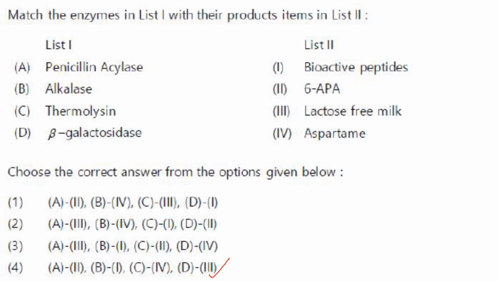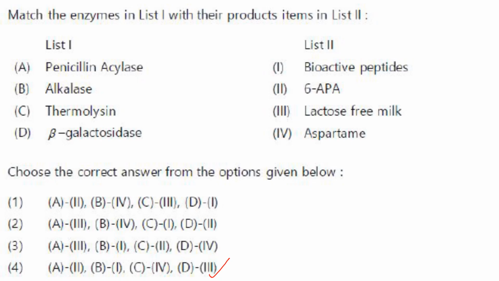Then alcalase, it is used in the production of bioactive peptides. B1. Thermolysin enables the production of aspartame, and it is used to catalyze the condensation reaction between L-aspartic acid and L-phenylalanine. They both undergo condensation reaction producing aspartame. So thermolysin C4.